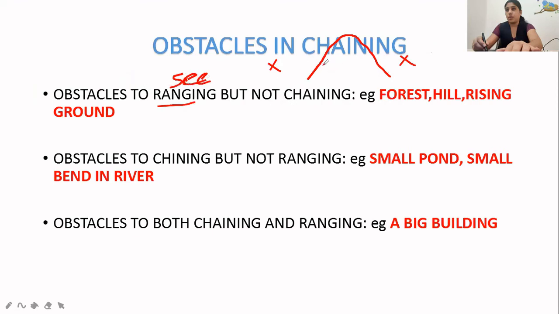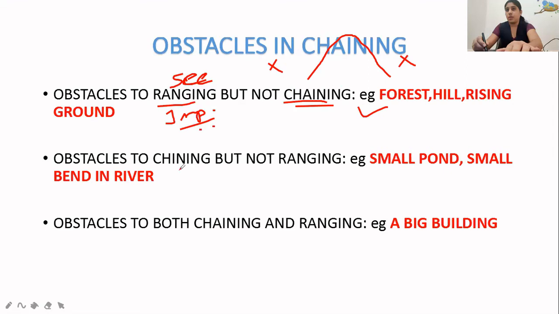But you can range anyway with indirect ranging: you can fix an intermediate point and refer back, no problem. So you can chain it. These are the examples: forest, hill, rising ground. This is most important. Every time they will ask with examples which type of chaining problem is happening here.